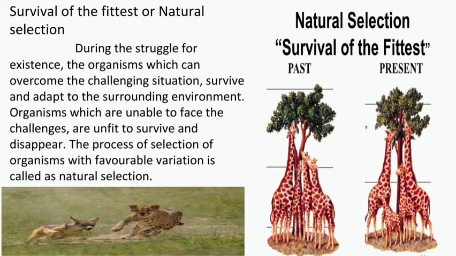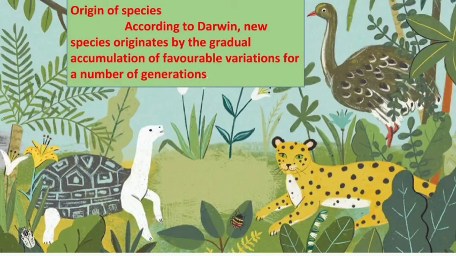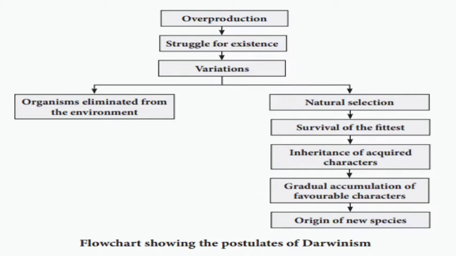Then origin of species. According to Darwin, new species originate by gradual accumulation of favorable variations over a number of generations. The new species which develops based on favorable variations that match the environmental changes over a number of generations is called origin of species.